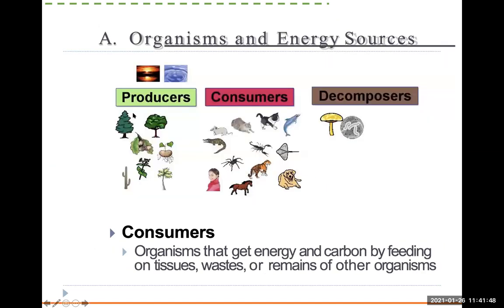So we have the producers, those are plants mainly, and some bacteria. Consumers also includes us, we depend on the producers, and then there are decomposers, mainly fungus. Fungus is going to decompose. Consumers are the organisms that get energy and carbon by feeding on the tissues, waste, or remains of other organisms. So we get energy by eating maybe plants. We even eat some, if you are not a vegetarian, you eat meat maybe. So that's how we get energy. And once we die, all that carbon, all the nutrients, all the nitrogen goes back to the soil and they get recycled.